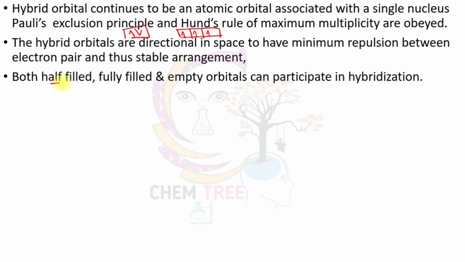Half-filled, fully filled and empty orbitals can all participate in hybridization. Fully filled means a lone pair of electrons also participates in hybridization. Empty orbitals we can see in coordination compounds. This is about the postulates of hybridization.